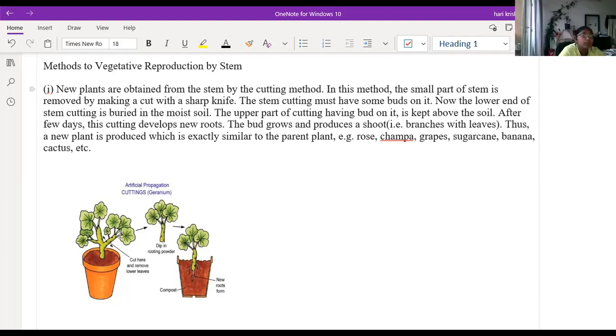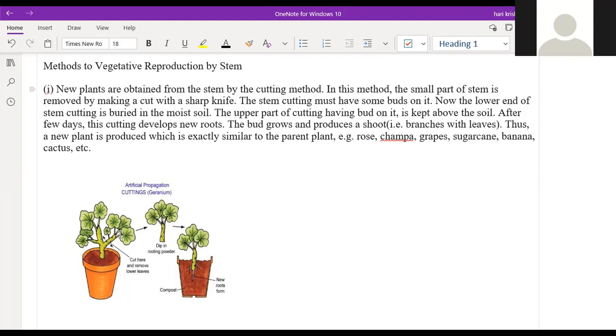My mom takes a branch and puts it in water until the roots come, and then she puts it in soil. Okay, that's also good. But when you keep it in the soil, when we keep it in the pot and pour some water, we should pour only a little water, because I think in the last class we studied, right? If I pour excess water now, what will happen? The pores will be closed in the soil, so the roots cannot breathe and cannot take in oxygen.